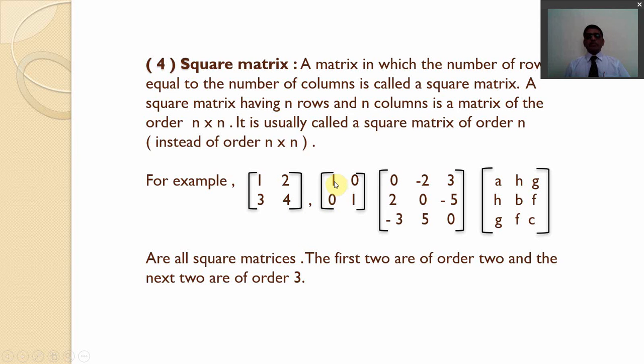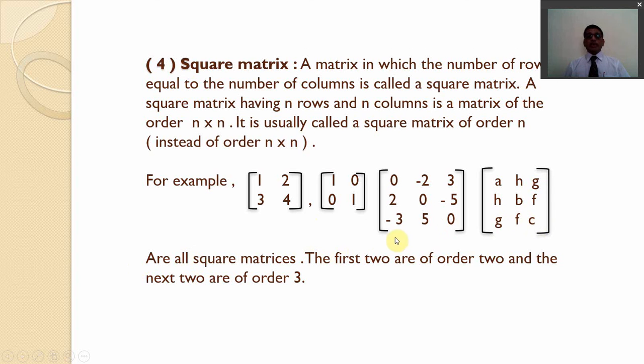Second example 1, 0, 0, 1. Third example 0, -2, 3, 2, 0, -5, -3, 5, 0. And another example having elements a, h, g, h, b, f, g, f, c.